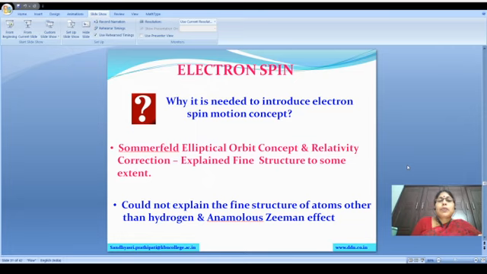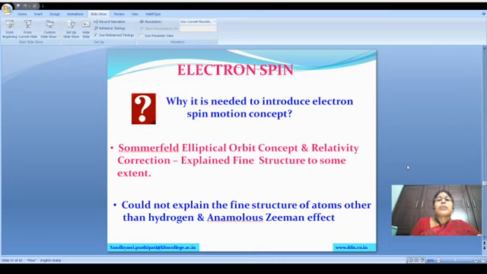In Sommerfeld's elliptical orbit concept, he gave clarity to the fine structure of the hydrogen atom. But his concept, whether it is the elliptical orbit or the relativistic concept, is suitable only for the hydrogen atom. It is not suitable for any other atom. One more drawback is that he has not given any explanation for the anomalous Zeeman effect. To clarify all these things, the vector atom model came into the picture.